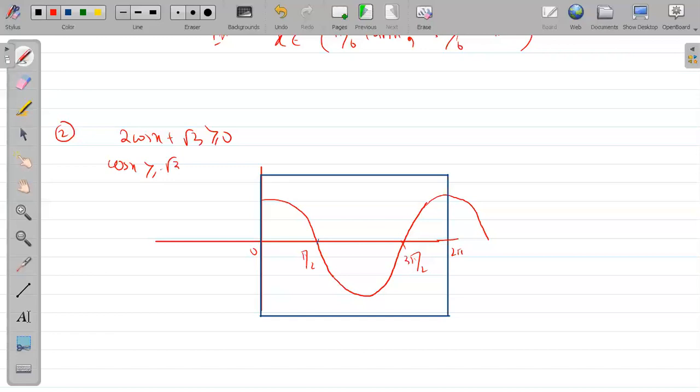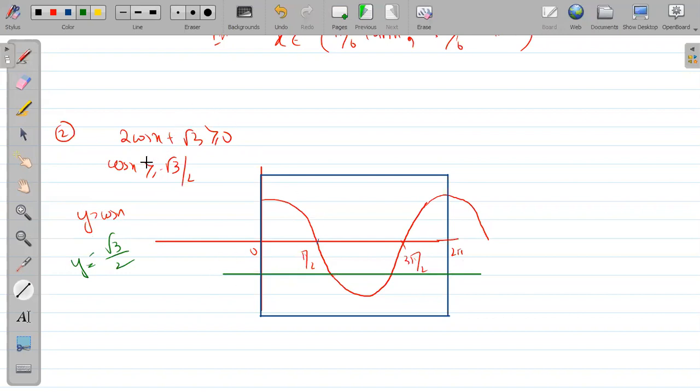Now we need cos x greater than minus root 3 by 2. Where is the line minus root 3 by 2 lying? Here I am drawing the graph of y equal to cos x, which I have already drawn. Let me draw the graph of y equal to minus root 3 by 2. Minus root 3 by 2 is a straight line parallel to the x-axis.